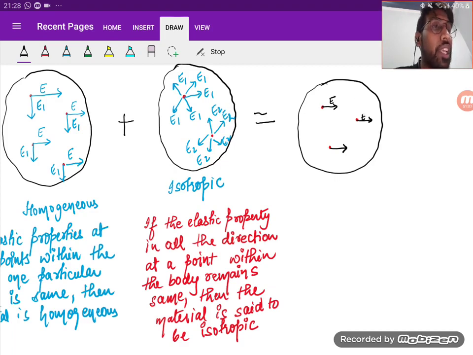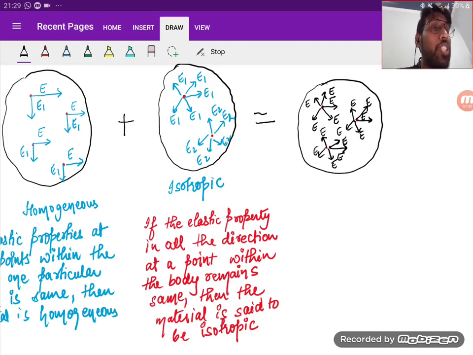Let us say the property is E. Now the matter should be isotropic also. So in all the directions at a point the property should be the same. At the first point, in all the directions, the property should be E. Similarly, at the second point also, the property should be E. Similarly, at the next point also, in all the directions, the property should be E.